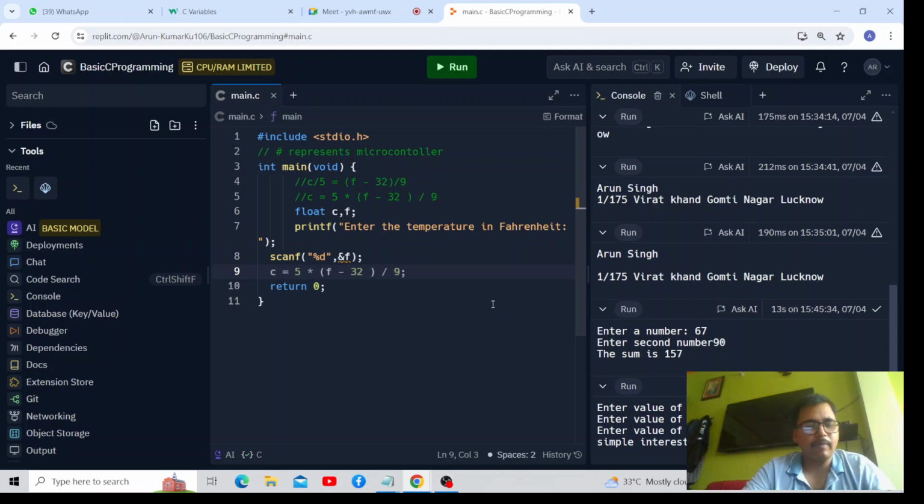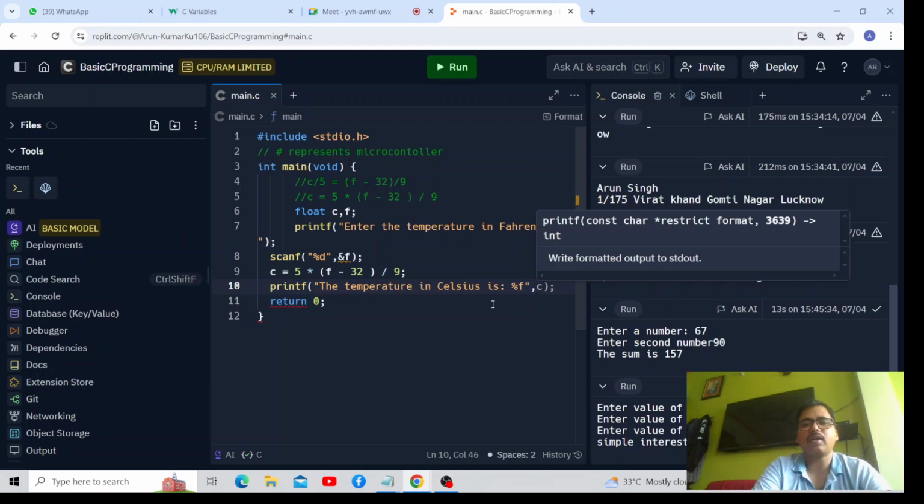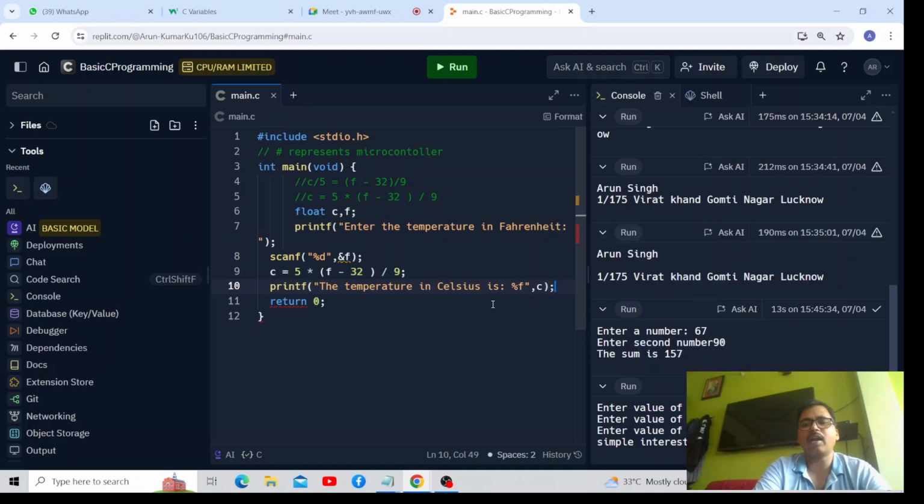And the formula we have applied, which is this one. And what to write? The temperature in degree Celsius is C. Any doubt, then please tell.